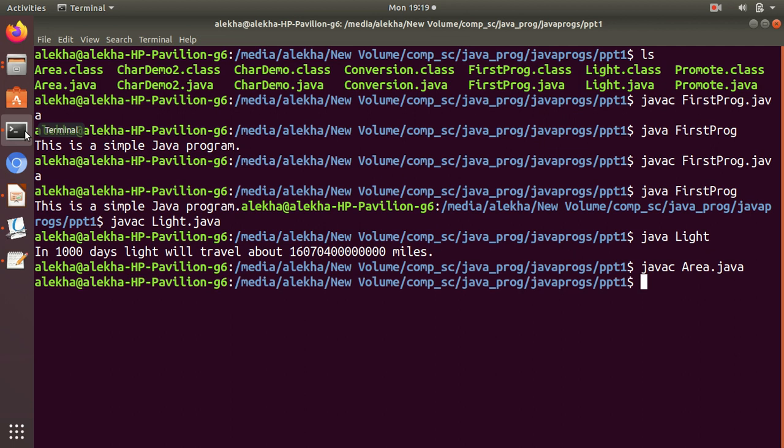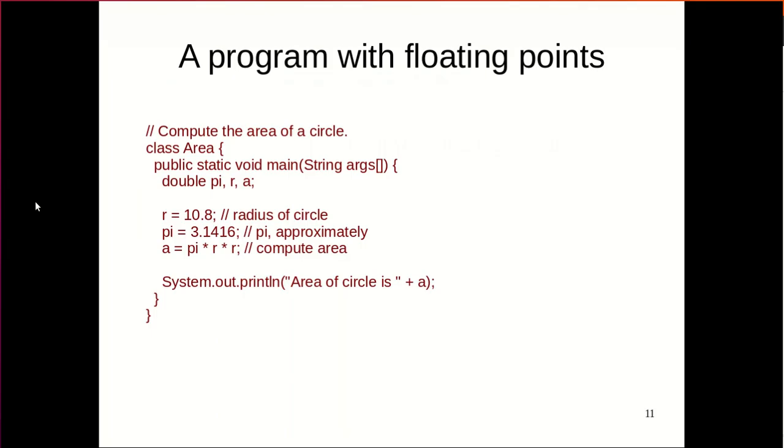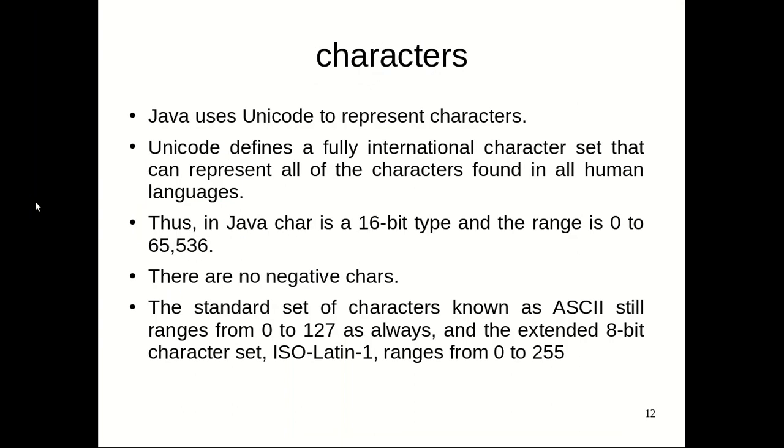Alright, so its compilation is successful. So Java. Okay, so the area by taking the radius as 10.2, this is the value. So this is when printed as double value. Alright, so yes, this is the demonstration of float and double, especially double.